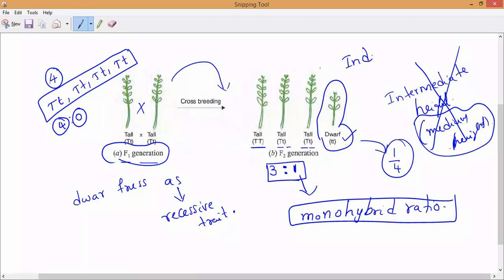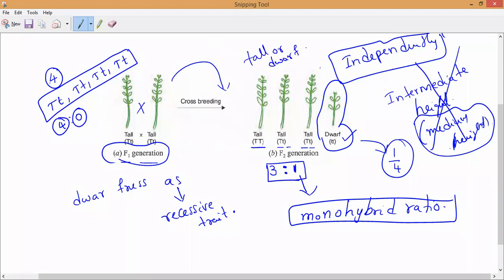This is a very important point, because this independent inheritance is what is called the law of segregation. I will explain that a little later. So now try to understand this. What did he notice, guys? Anybody can say, please. If you cross the F1 generation or the parental generation, what are we getting? We get either a tall plant or a dwarf plant. No intermediate or medium height plant is coming.